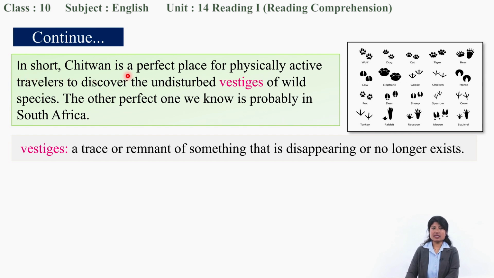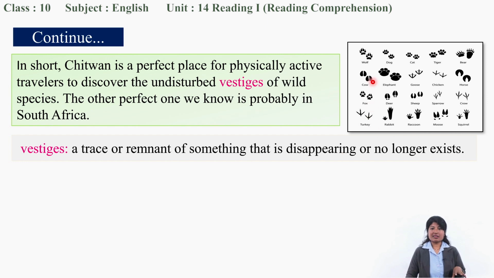In short, Chitwan is a perfect place for physically active travelers to discover the undisturbed vestiges of wild spaces. The other perfect one we know is probably in South Africa. Vestiges means a trace or remnant of something that is disappearing or no longer exists.